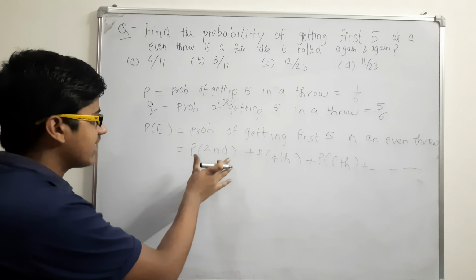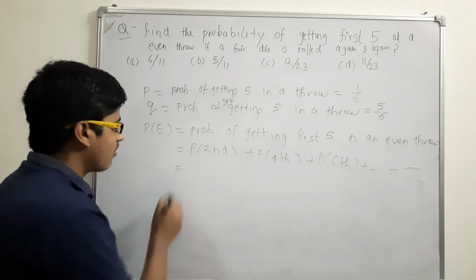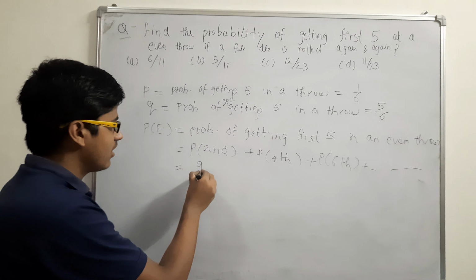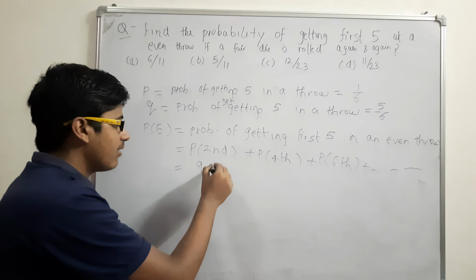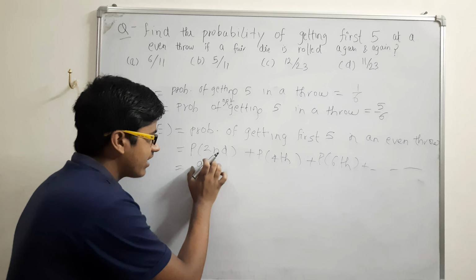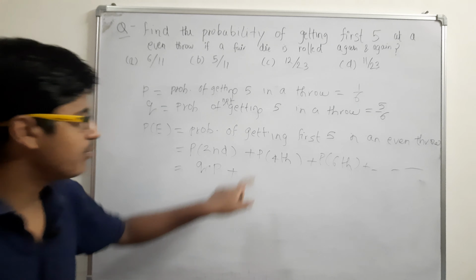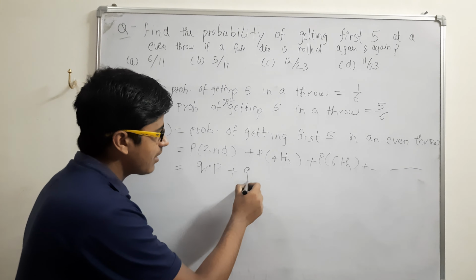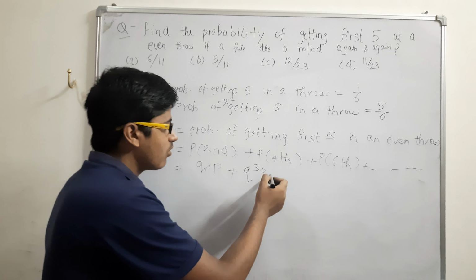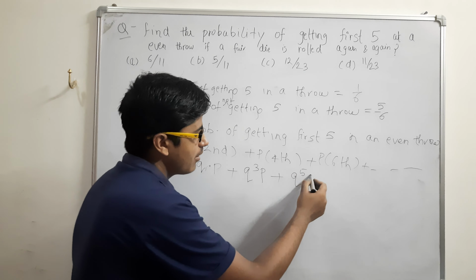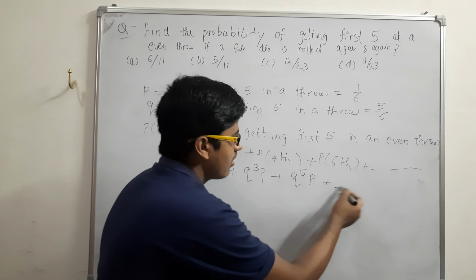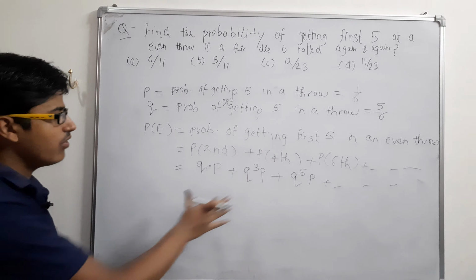So let's add them. What will be the probability of second? In the first throw you are getting anything but not 5, that means Q, but in the second throw you are getting 5. Got it? We have to do these two things. Don't forget to write this Q, that is very important. Plus P fourth means not getting 5 in the first three throws, Q, Q, Q, and getting 5 in the fourth throw. Similarly, Q to the power 5 times P: not getting 5 in the first five throws and getting 5 in the sixth throw. And so on.